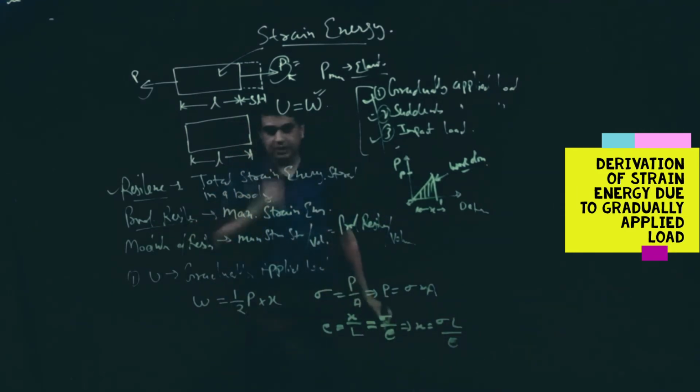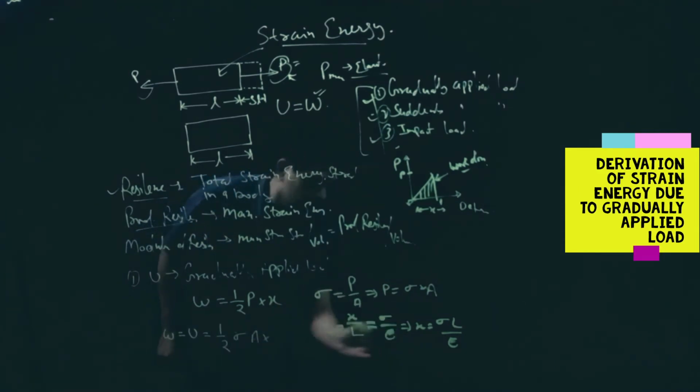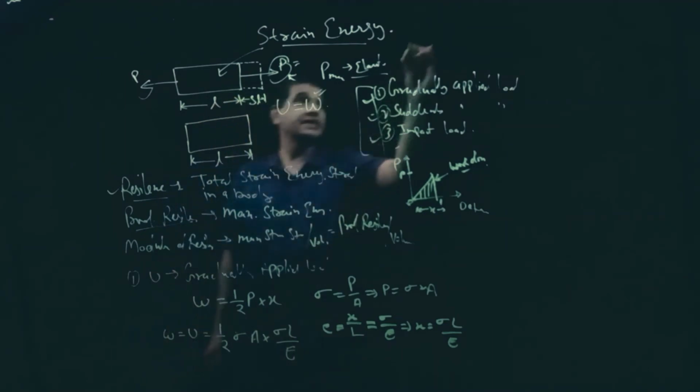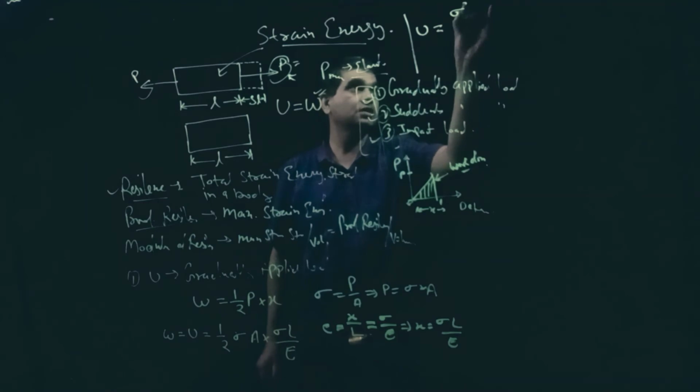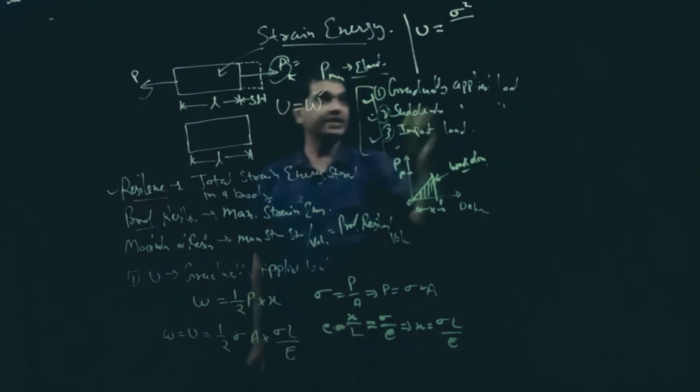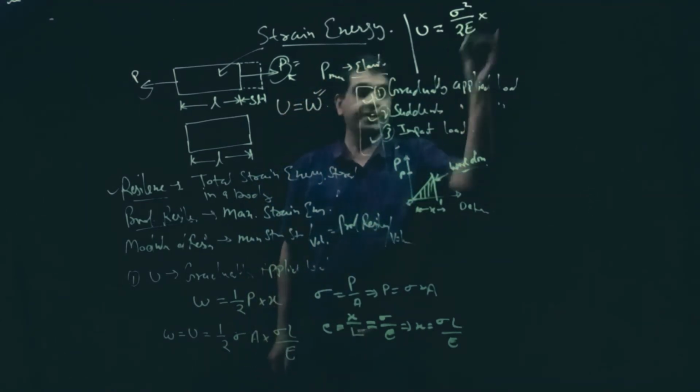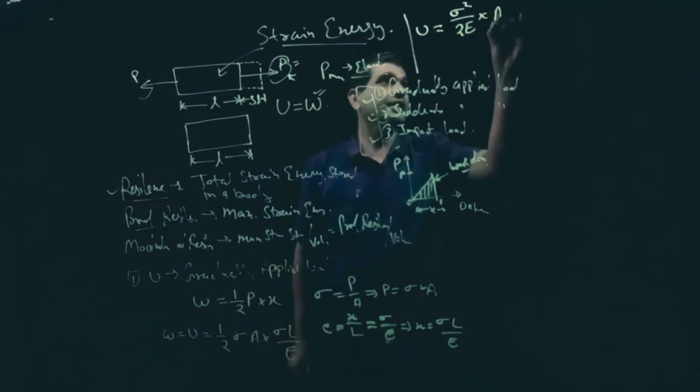Now we will substitute these values of P and X in this expression, and W is also equal to strain energy, that is equal to 1 by 2 P, where P is equal to sigma A, into X, where X is equal to sigma L upon E. After simplification we have the result, U is equal to sigma square upon 2E into AL.